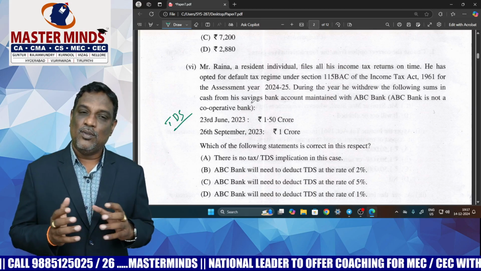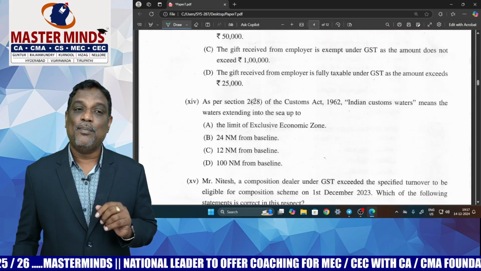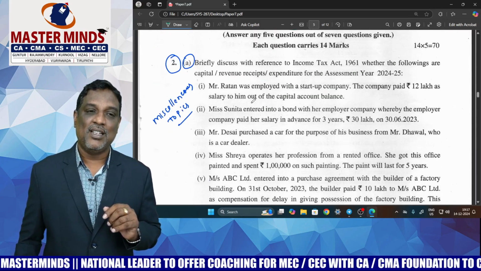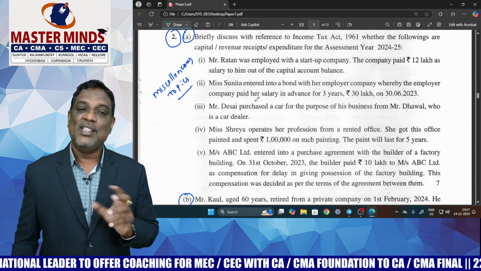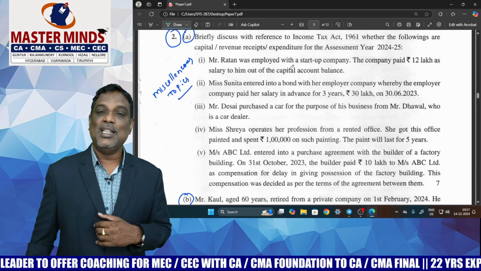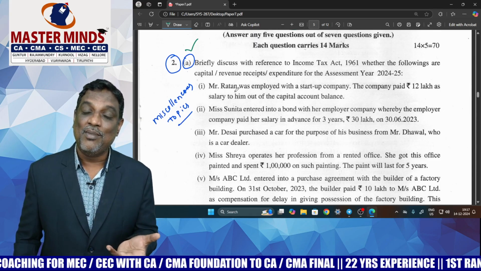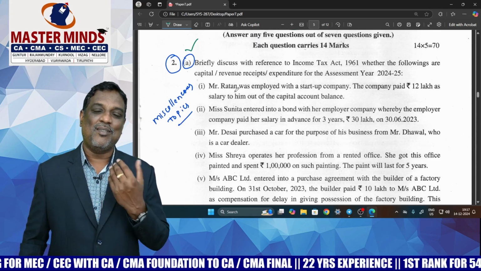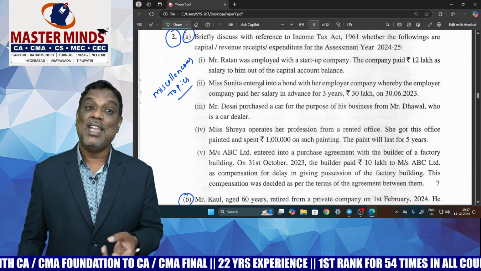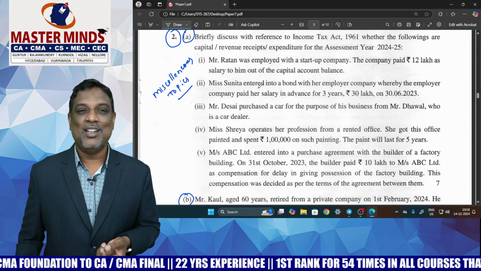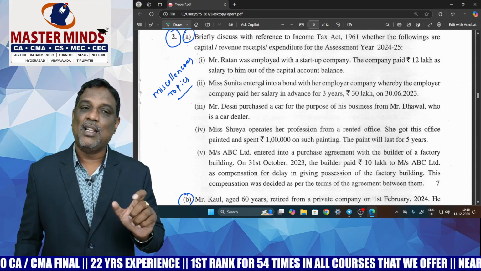In this question paper, there are two questions which some of the students may find difficult. The first one is from the miscellaneous topics chapter: differences between revenue receipt and capital receipt. I think some students neglected that chapter, but here the question is taken from the last chapter of the syllabus, that is miscellaneous topics. The problem is too easy, but it was taken from the ending syllabus in our material. That's why some students may find this question difficult.